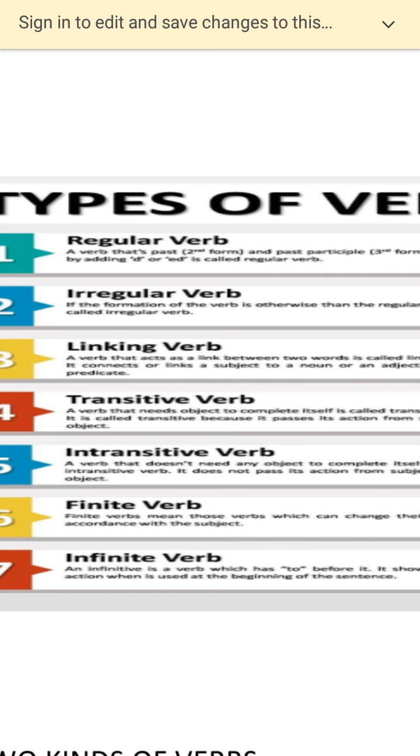As I said, we started with parts of speech, and I gave you all the parts of speech, and also explained what is a subject. Generally the subject is a noun or a pronoun. And then we have the verbs. So today we will only discuss the regular and irregular verbs, and in a different topic I will explain the transitive and intransitive, finite and infinite verbs to you, right?